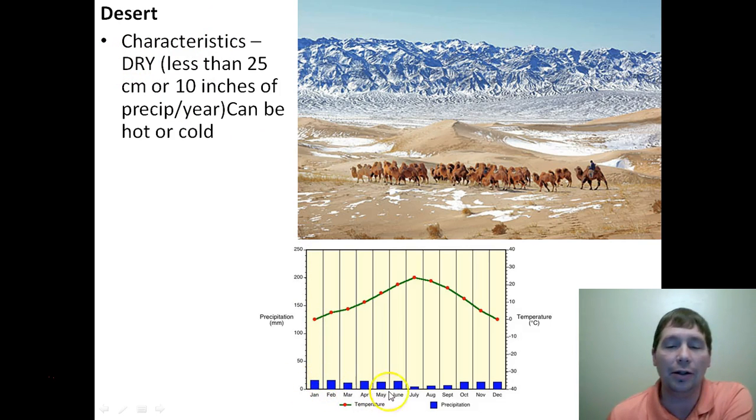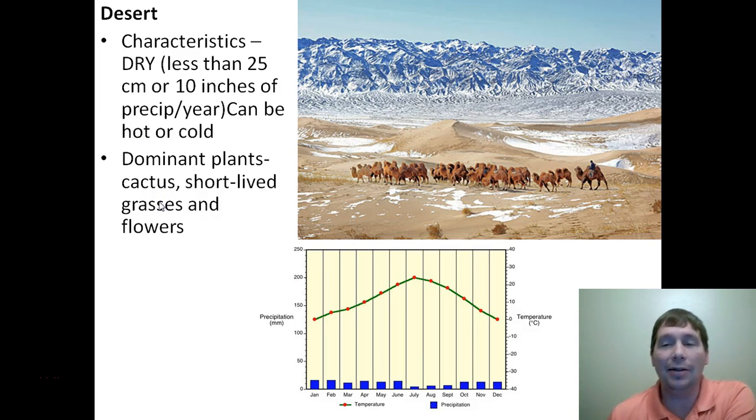And if you look at this climate graph down here, you can see we get almost no precipitation throughout the entire year. Now, this climate graph also shows you that this desert at times gets up to almost 90 degrees, and at other times it's down to 32 degrees. So it gets very hot and very cold. The key thing for a desert, once again, is that they are dry.